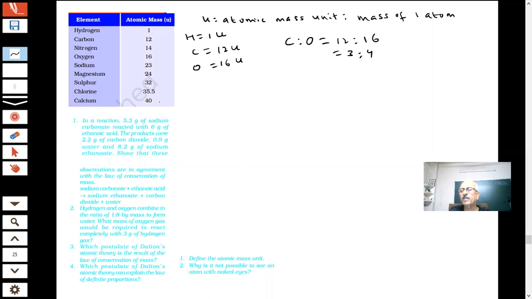With what standard have these atomic masses been measured? Tell me which reference or standard has been used. The carbon 12 isotope was used. And what is 1 unit? This question will be there in the paper. What is 1 unit? 1/12 the mass of one atom of carbon 12. 1/12 the mass of one atom of carbon 12 is 1 U.